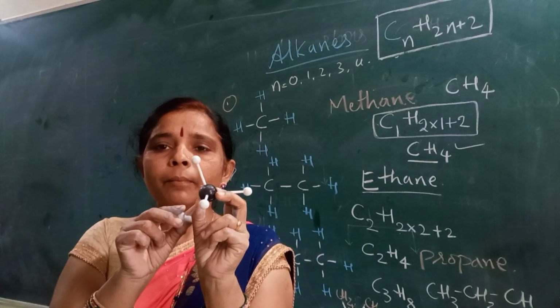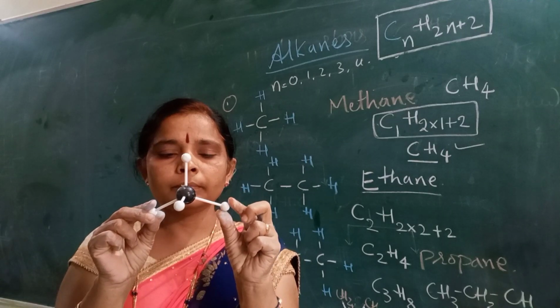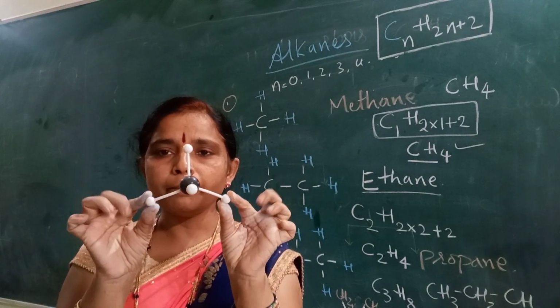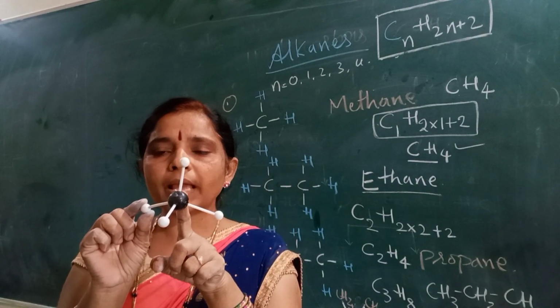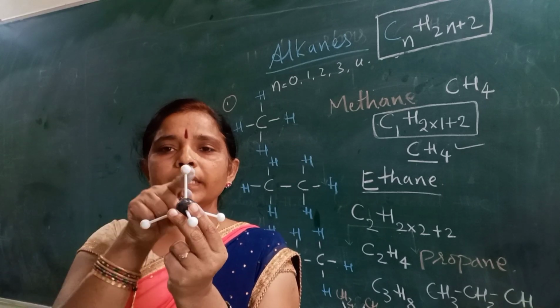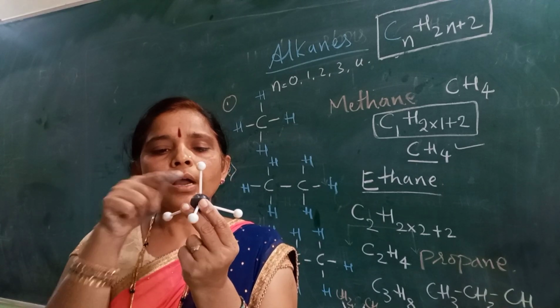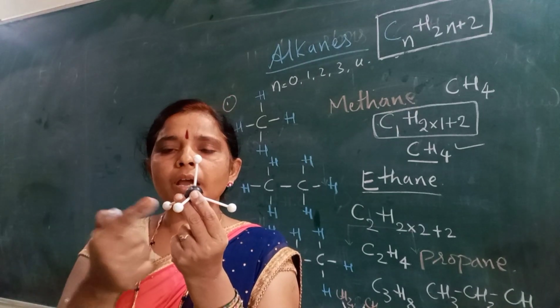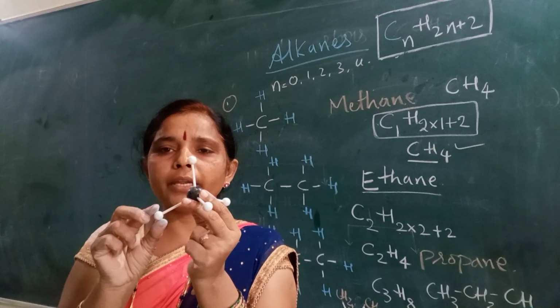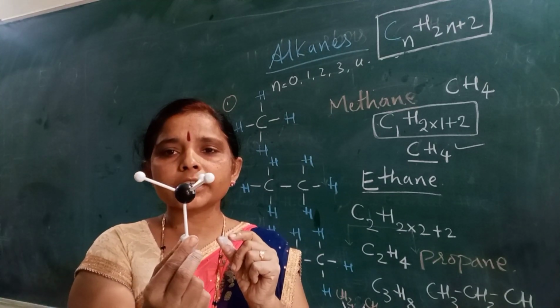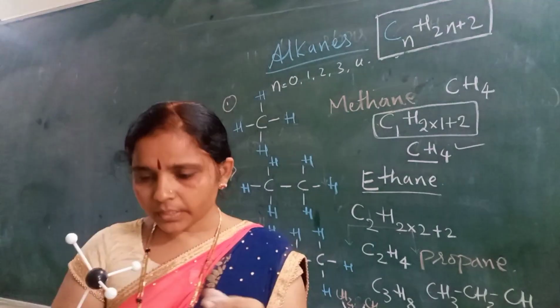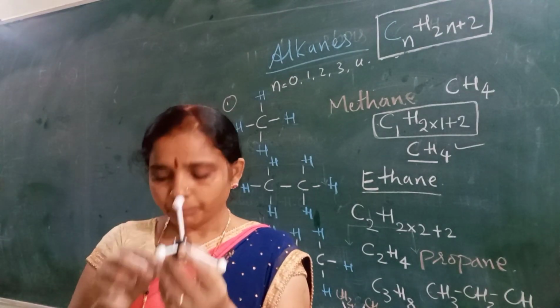See, this is the best example of the ball model of methane. Why? Because the black color is carbon and the white color is hydrogen. How is carbon combining with hydrogen? 4 moles of hydrogen. Okay, this is the structure of methane. This is the model of methane.